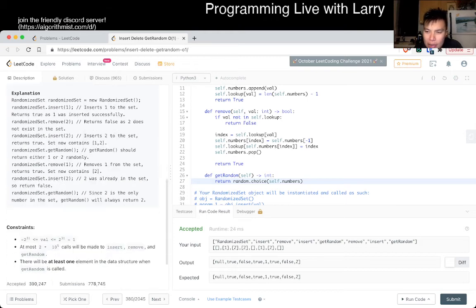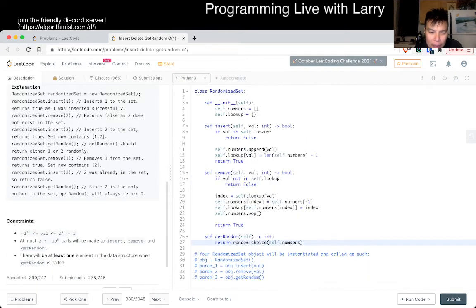The reason why I didn't really look at the constraints anymore is that this is O of 1 because we just append, which is O of 1, and then we put something in the lookup table. Yeah, okay, we're going to treat it as the hash table complexity, so it's going to be O of 1. But do your own math if you want to think about it more. This is also O of 1 because we just pop to remove and also update the lookup table.